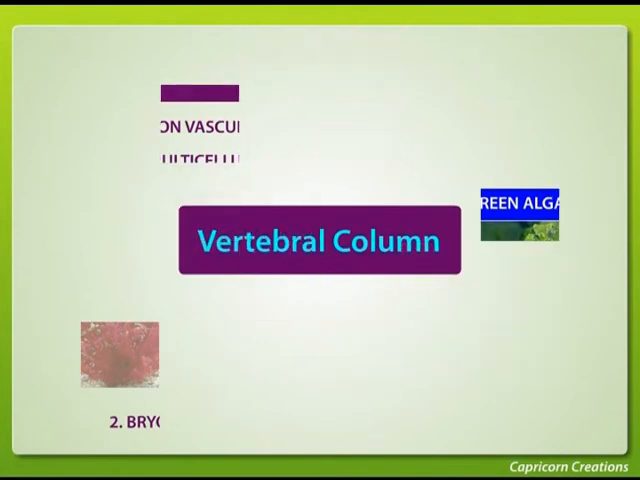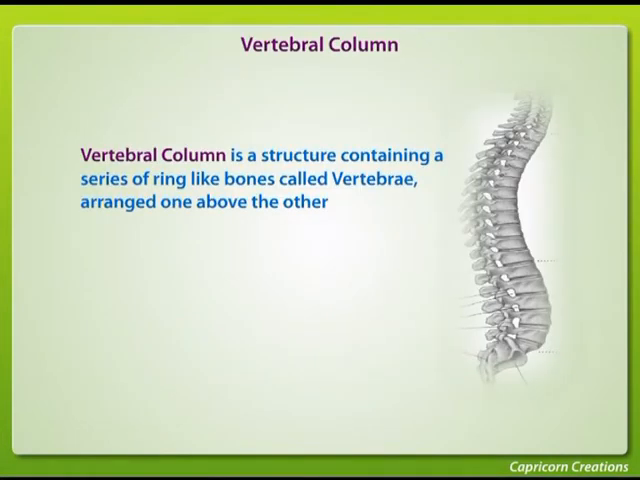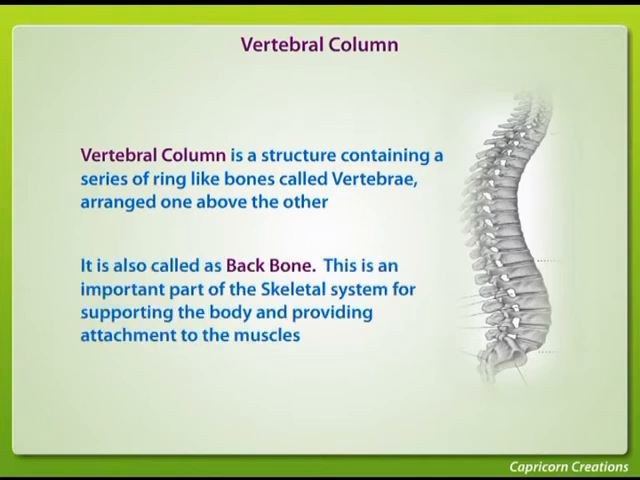Vertebral column. Vertebral column is a structure containing a series of ring-like bones called vertebrae arranged one above the other. It is also called the backbone. This is an important part of the skeletal system for supporting the body and providing attachment to the muscles.